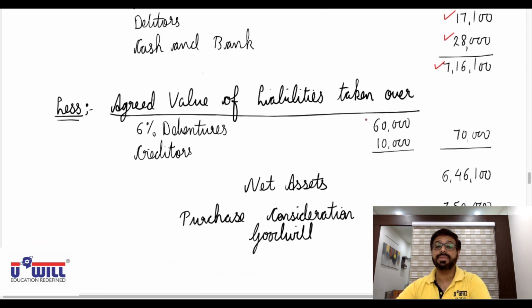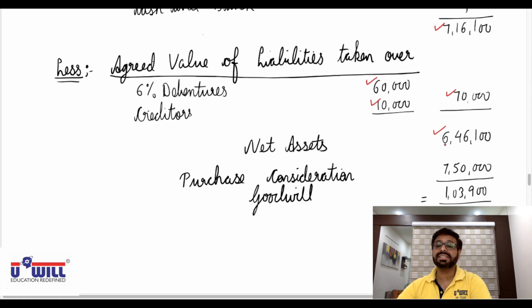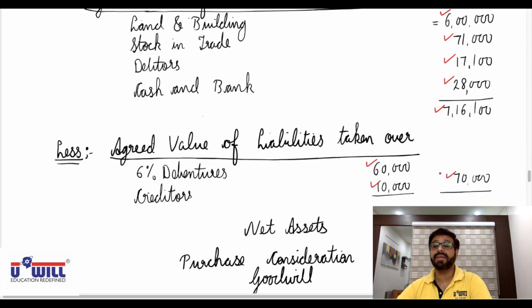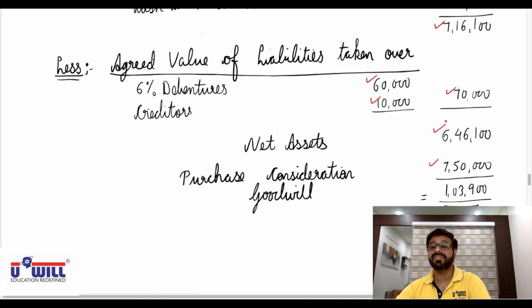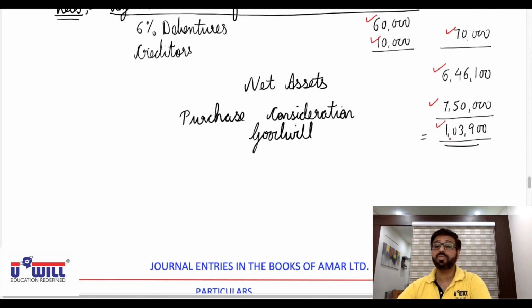So 6% debentures 60,000. Creditors at book value itself 10,000, so 70,000. 7 lakh 16,100 minus 70,000. Net assets are 6 lakh 46,100. Against that we are paying purchase consideration of 7 lakh 50,000. So goodwill is 1 lakh 3,900.